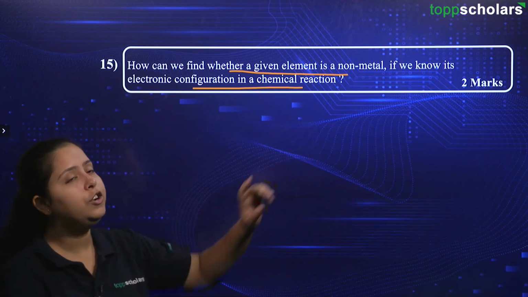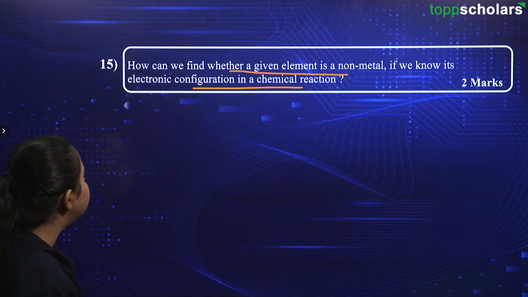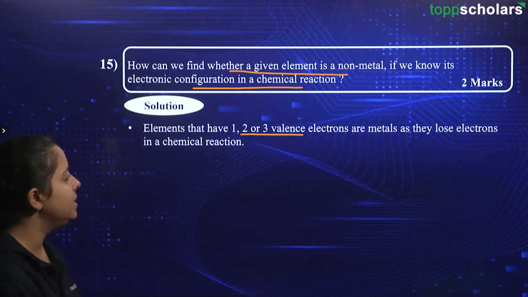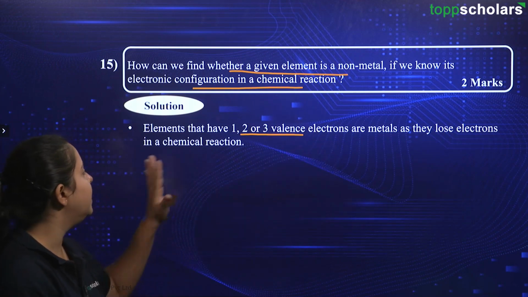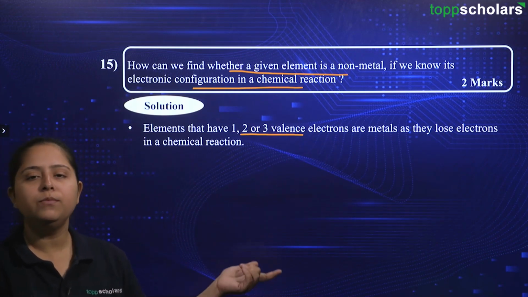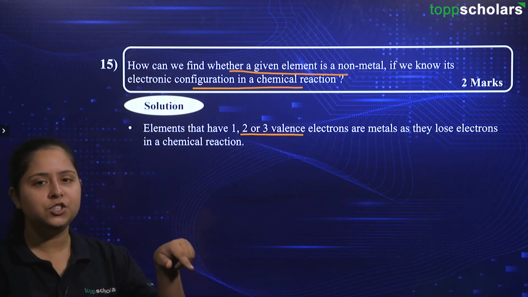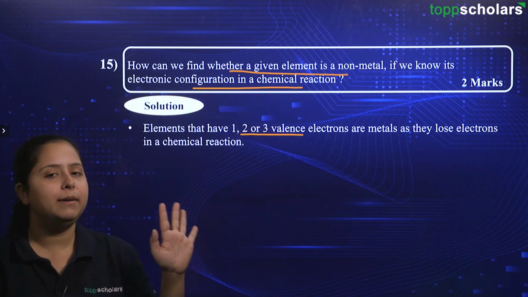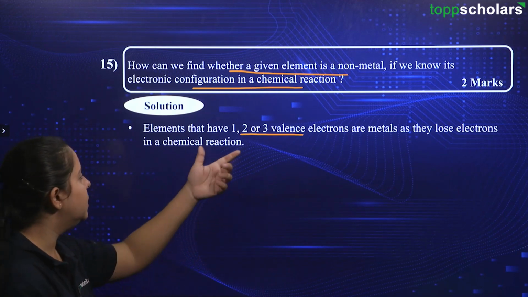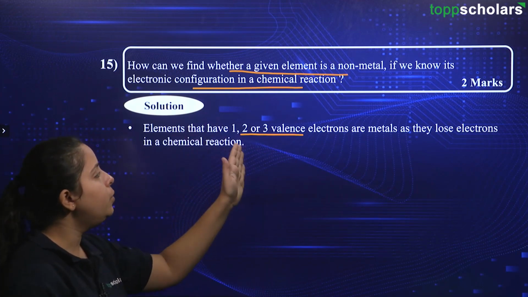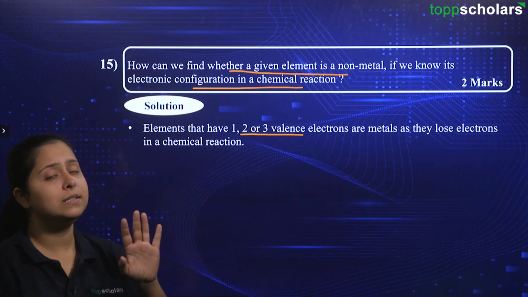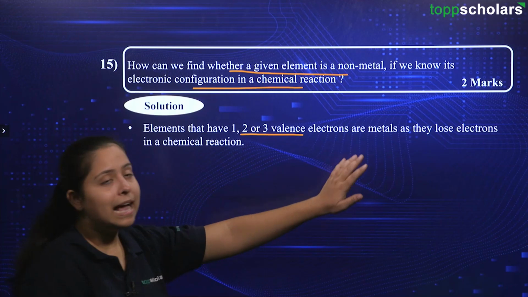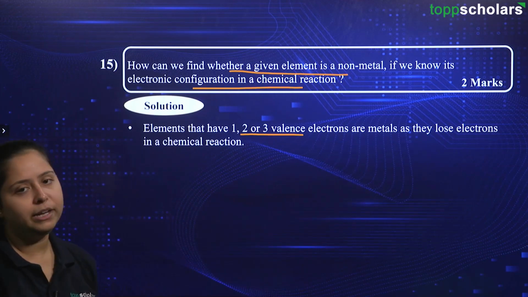This question is coming for 2 marks. The solution part over here is: elements that have 1, 2 or 3 valence electrons are metals as they lose electrons in a chemical reaction. Sodium had 1 electron in its valence shell, right? So, if it can lose that, then it acquires a stable configuration. So, this is the general rule that if there are 1, 2 or 3 valence electrons, then those elements are referred to as metals as they can lose those electrons in a chemical reaction.